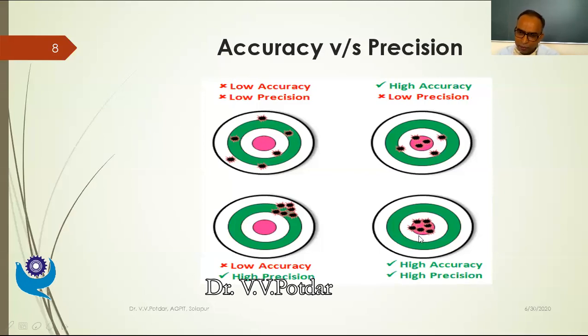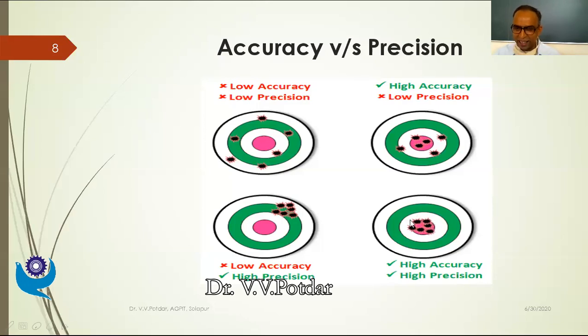And the last one, all these 6 observations are clustered either in the pink circle or in the white circle. So those are close to the true value. So they are accurate, and all the 6 measurements are clustered together.